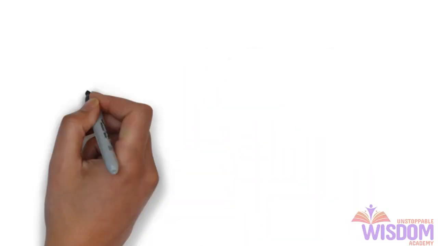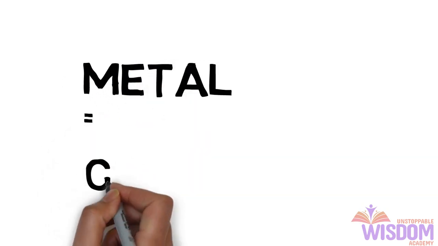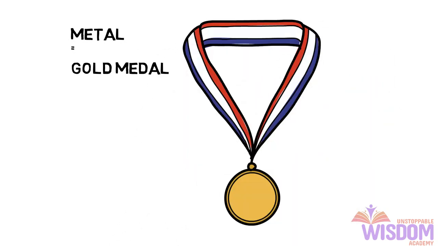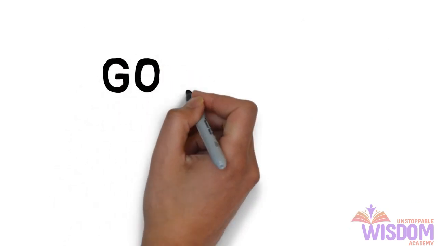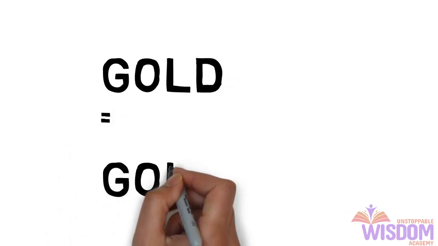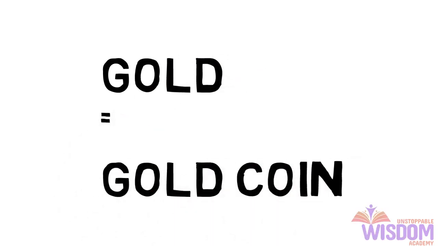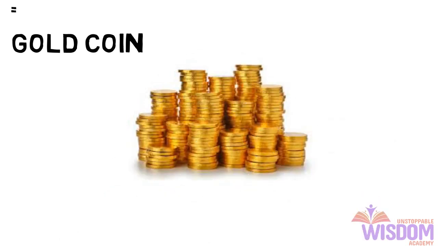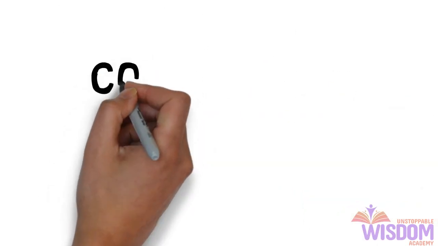Even metal, you can visualize medal, gold medal, anything, silver, gold, bronze medal. Basically what we are doing is converting words into pictures, because our brain likes pictures. All the memory should be in terms of pictures. Copper, you can visualize copper wire.